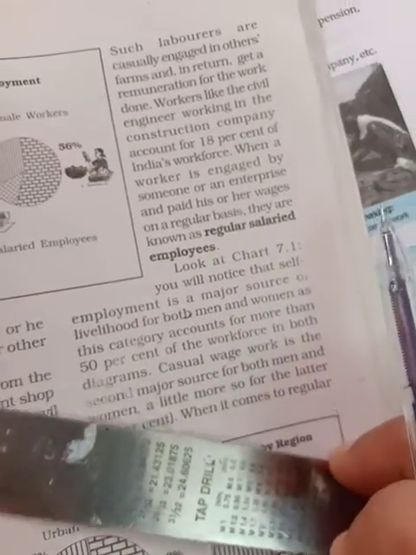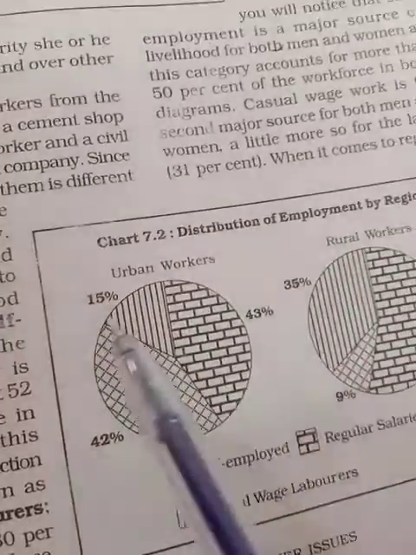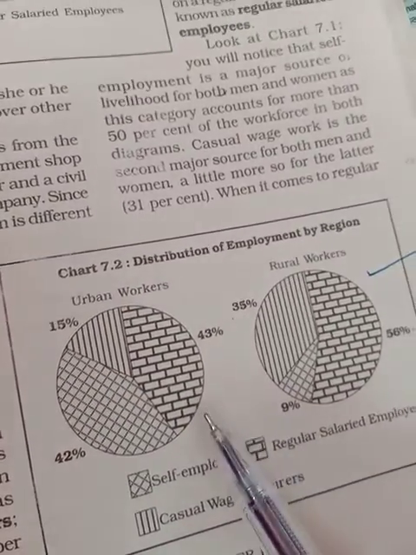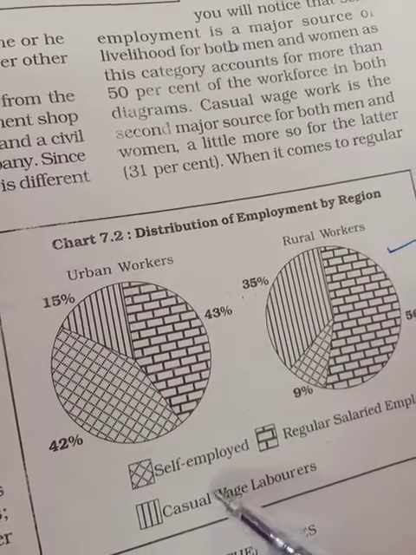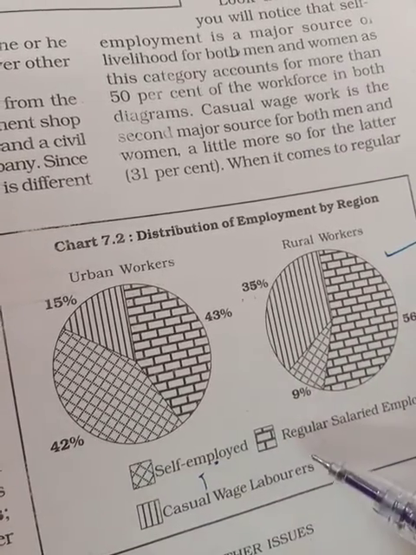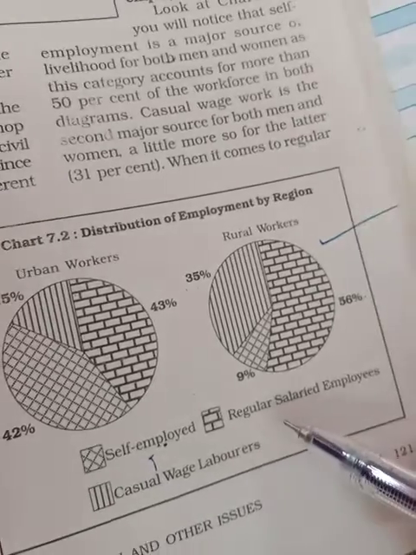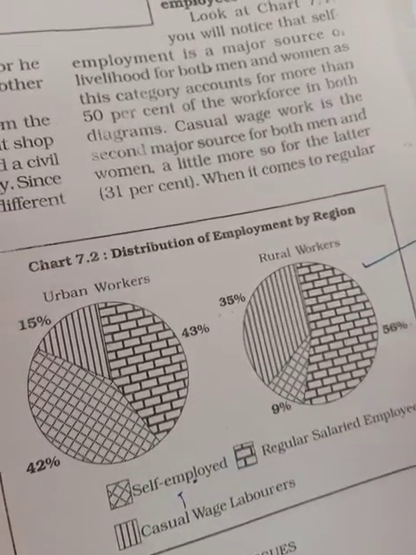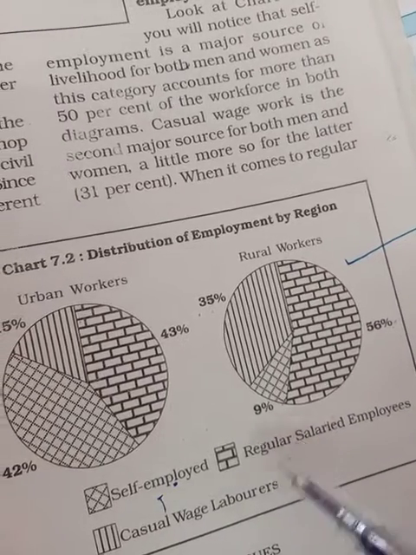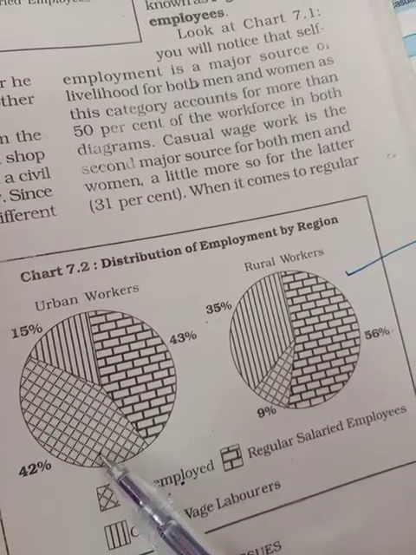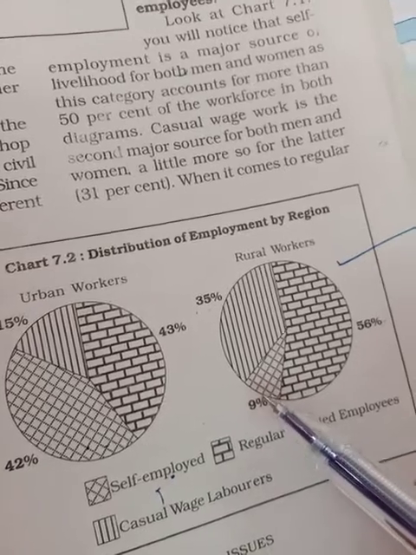Now the pie chart has been given over there. So in the case of urban workers, you can see 42% self-employed, 15% casual wage laborers, and 43% regular salaried employees who are working under someone. And in the case of rural workers, it is 42% self-employed and only 9% regular salaried.